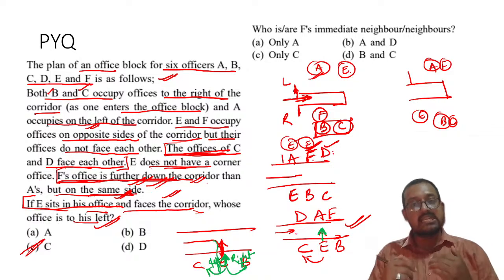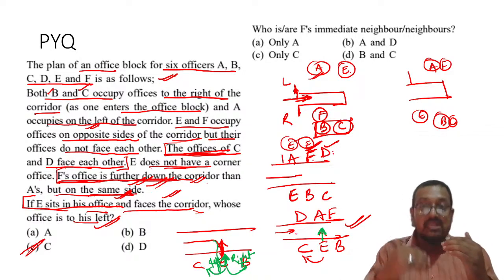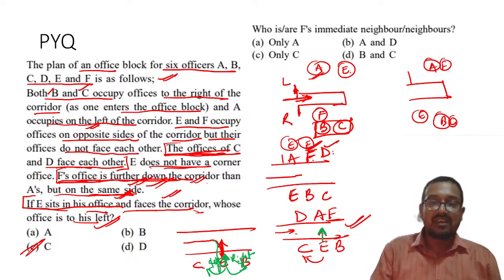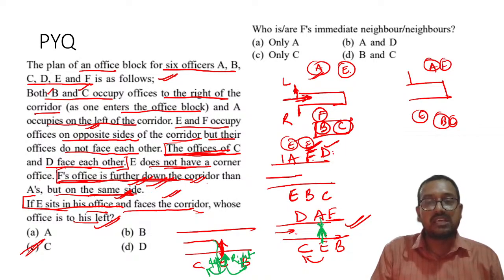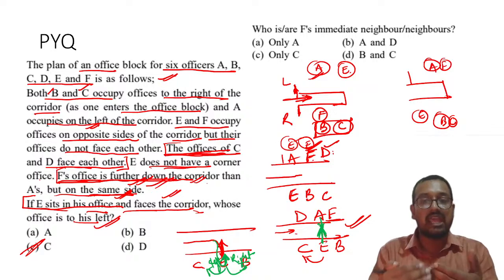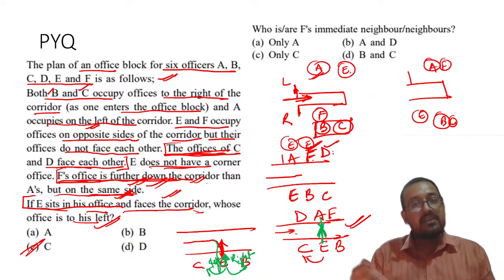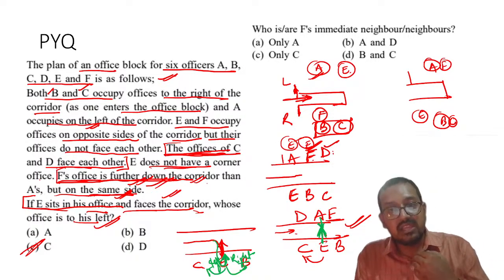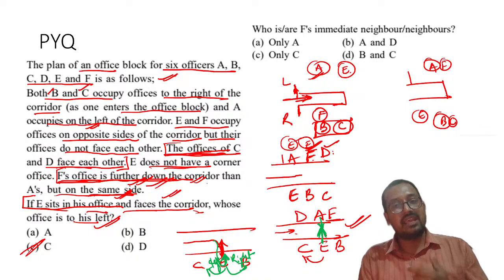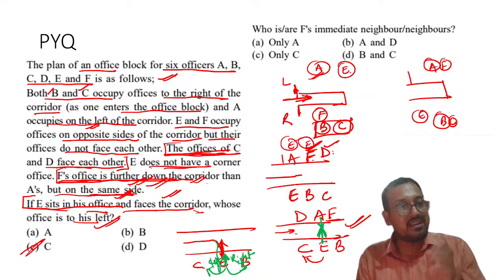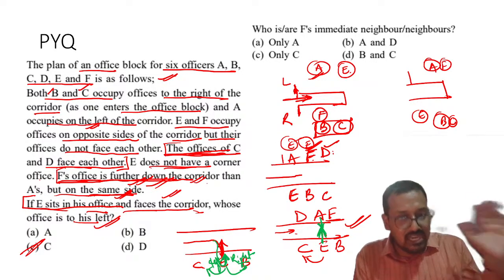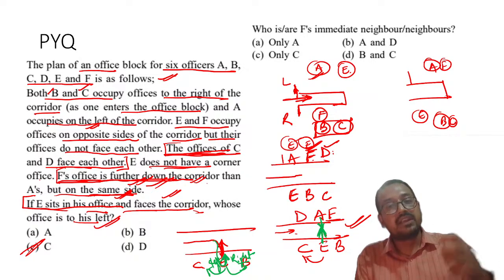If he is sitting in his chamber, A is in front of him, right? Even if he is facing north, that is upwards, he is facing A. A is not on his left or right. A is in front of him, right? If you talk about who is on his left, if he is sitting in his chamber, it will be C.